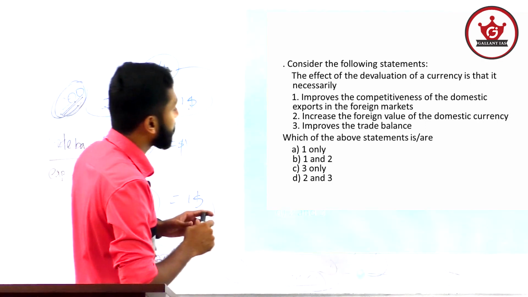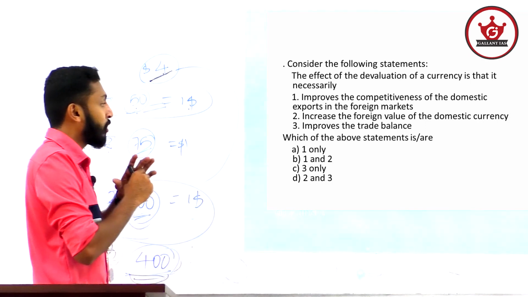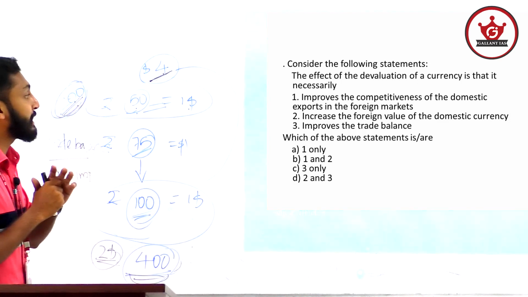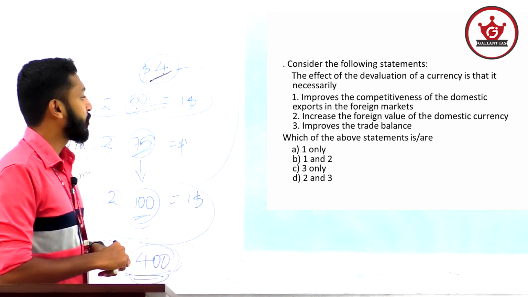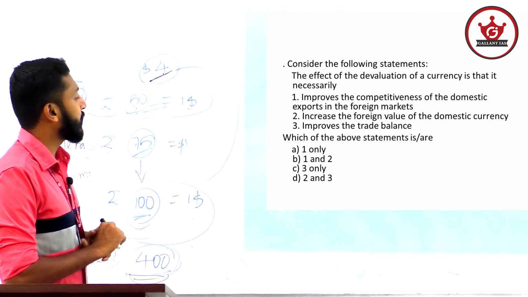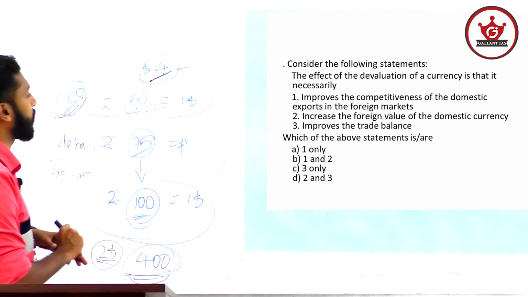So the third statement is not correct. It will not improve the trade balance necessarily. Here, note the term necessarily. So the third statement is wrong. So the answer is option A, 1 only.